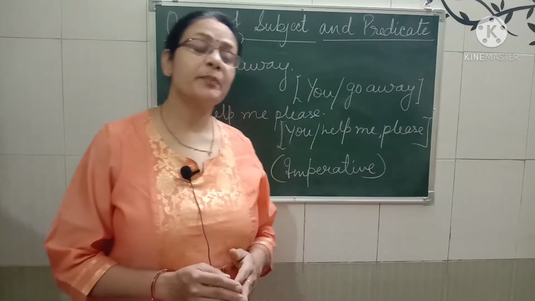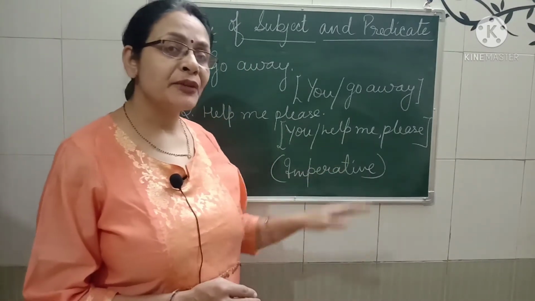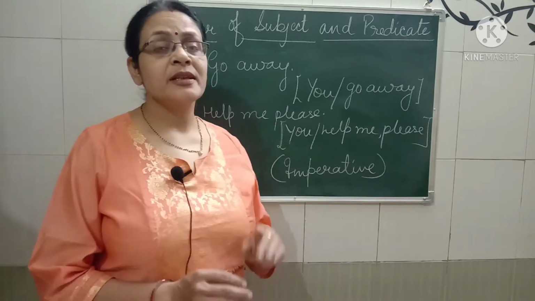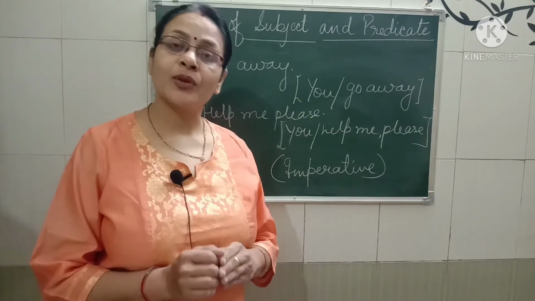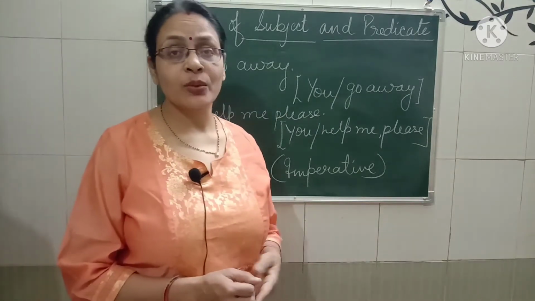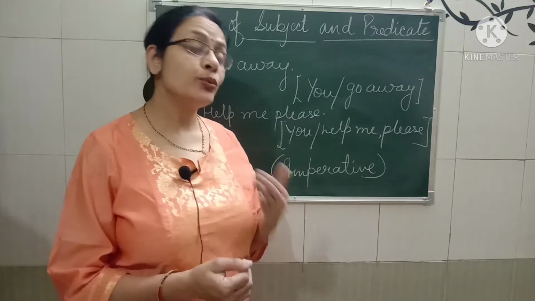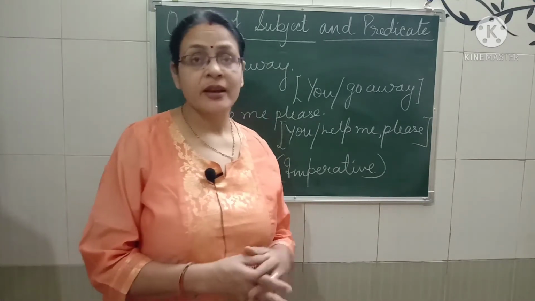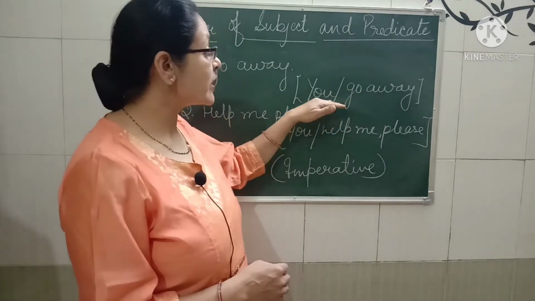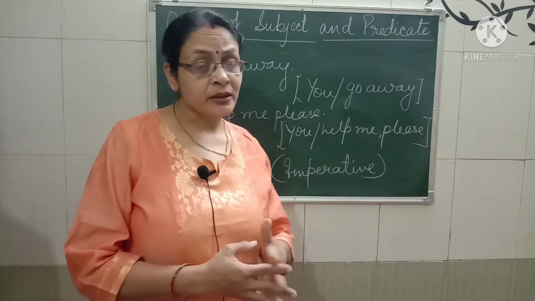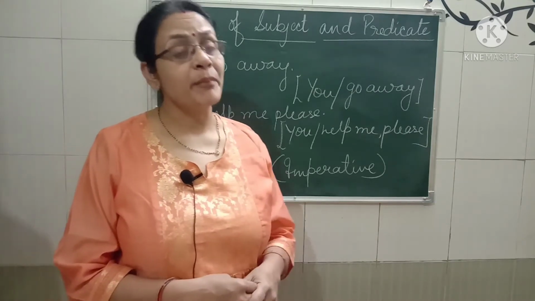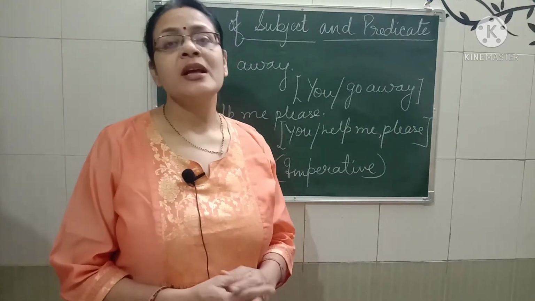Now, if we are talking about imperative sentences, children, here I have written some imperative sentences. And can you see in that the subject is omitted? That means we have not written any kind of subject in that. Just go through it. Go away, to whom you are saying go away. Help me please, to whom you are asking, to whom you are requesting. If you will change the sentences, you will come to know: You go away. Now can you see where the subject is written? But in the actual way, if we are seeing the sentences, we can understand that easily that in imperative sentences we used to omit subject.